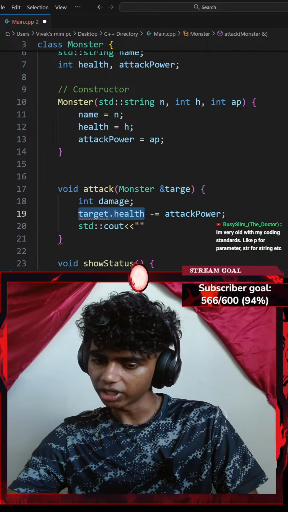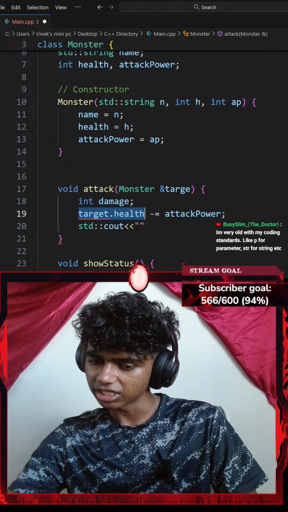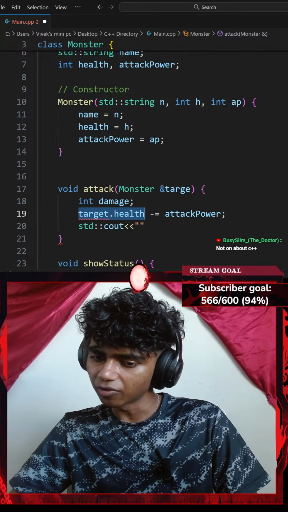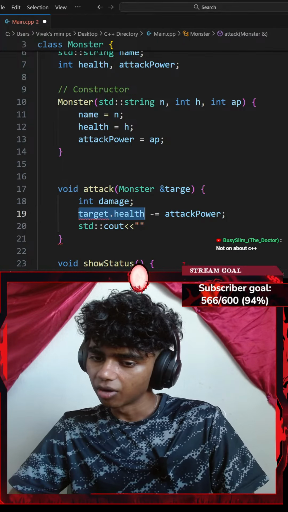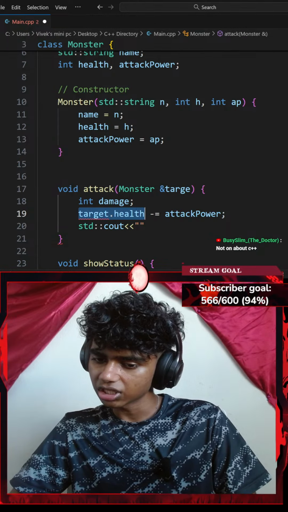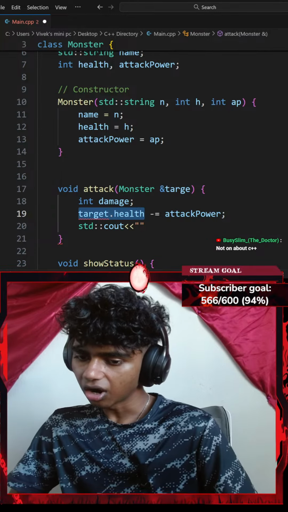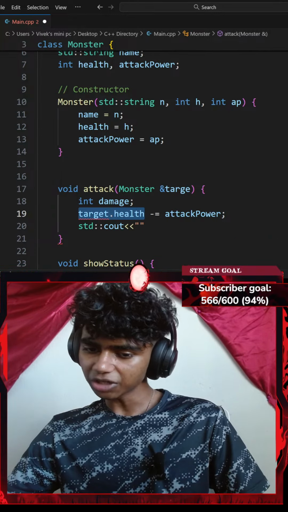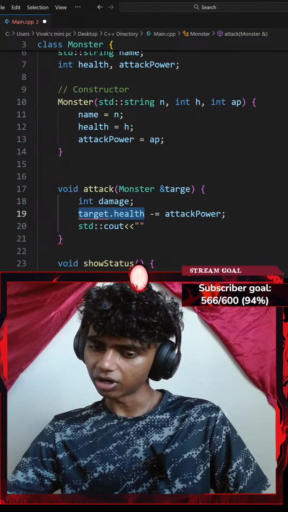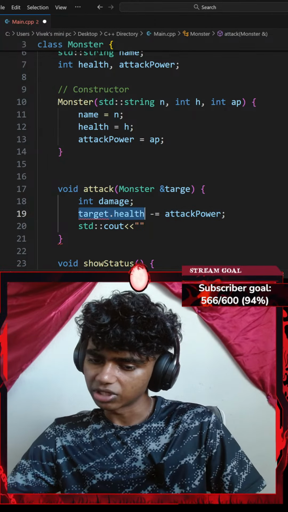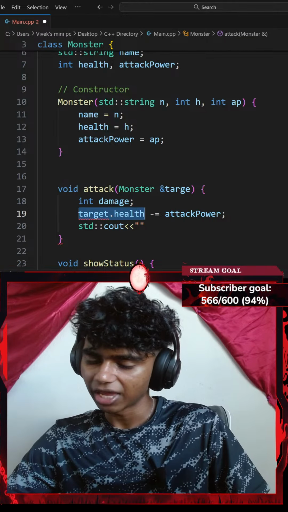I'm very old with my coding standards like p for parameters, str for string, etc. Oh, I see, not about C++. Every project has programmers use different conventions. Like I use m underscore prefix, Pascal case. Honestly, I've never heard of Pascal case. That does sound pretty cool though. Code styles differ from repo to repo. Okay, I've never heard of that convention. Busy Slim, how long have you been in the field, may I ask?